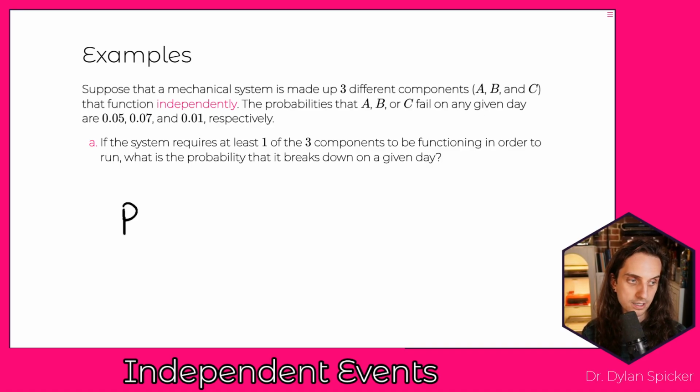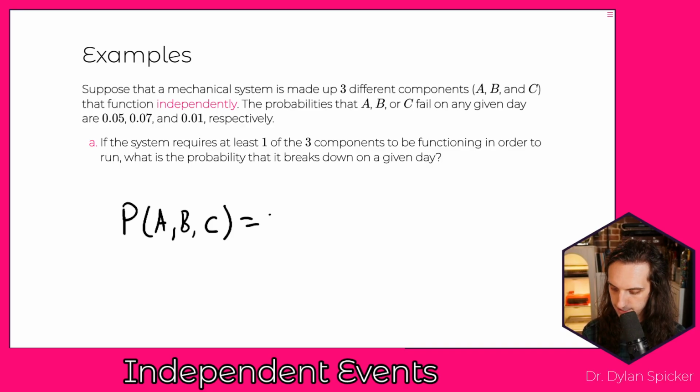Here, in order for it to break down, we would need A to fail, and B to fail, and C to fail. But because these are mutually independent, we have the probability of A times the probability of B times the probability of C.